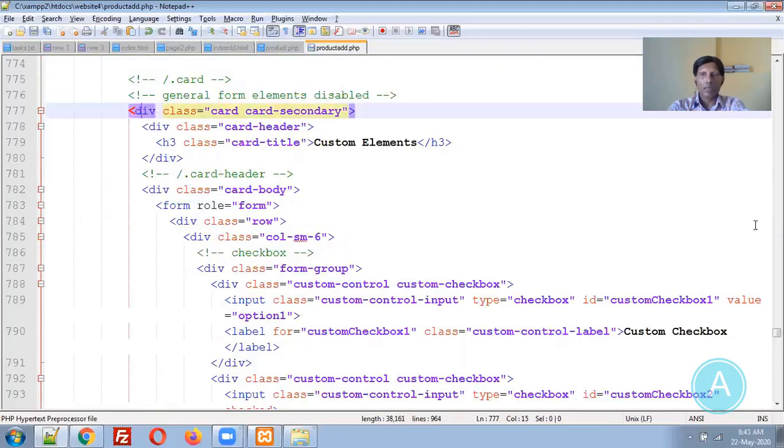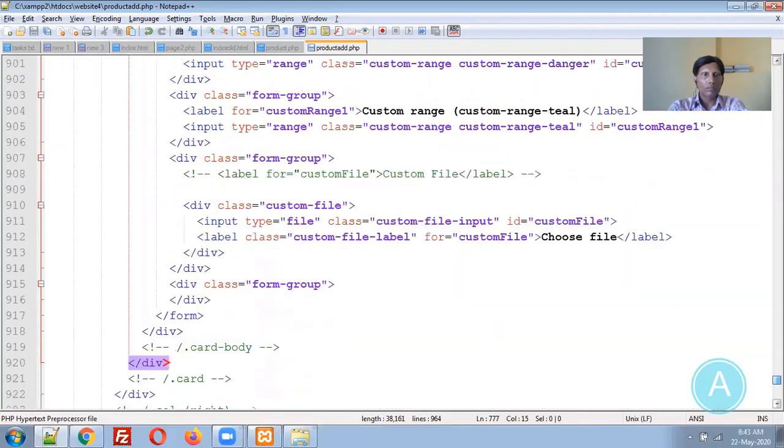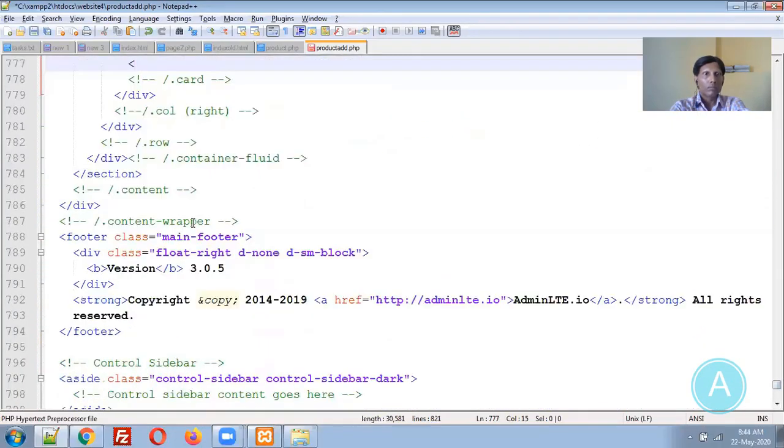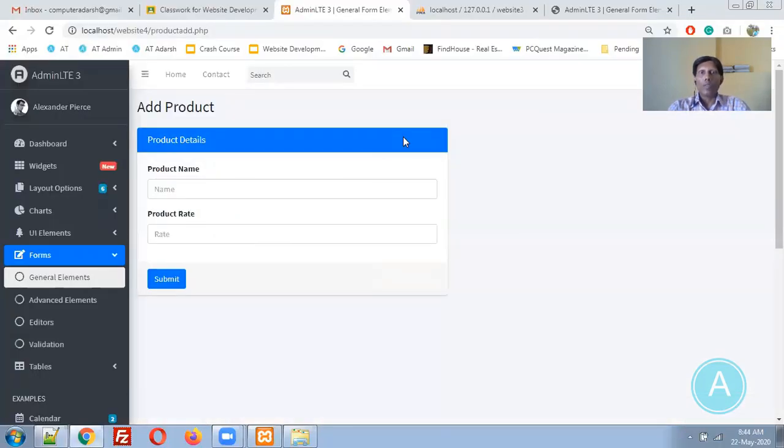Custom elements. Now let me save it. Let me refresh it. Now everything is removed. Just one product details section is there.